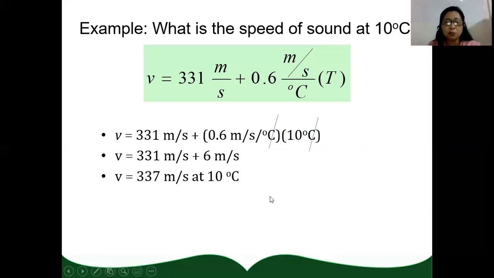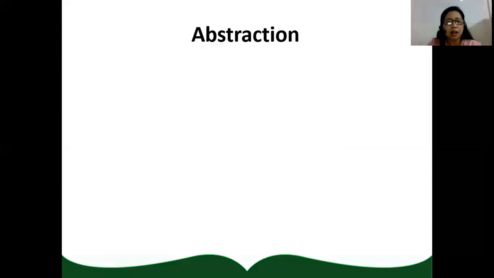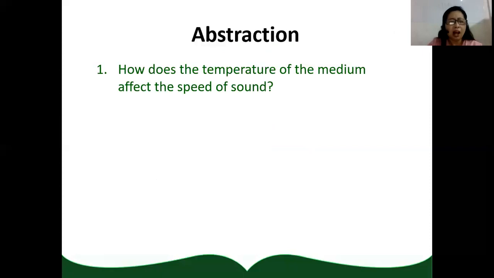In your previous problem-solving activities, some of you were not able to get a perfect score in the GRESA method because you were not able to cancel units. So you need to show the cancellation of units in order to get a perfect score. Now, let us summarize. How does temperature of the medium affect the speed of sound?